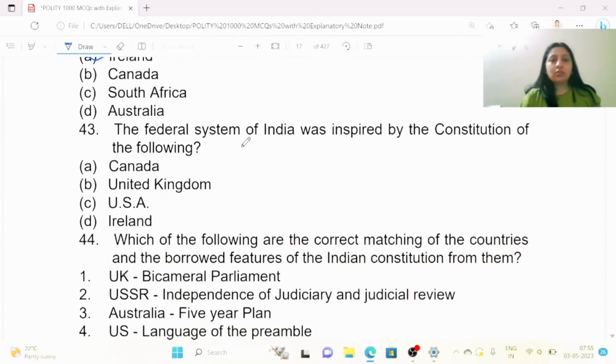The federal system of India was inspired by the constitution of the following. Options are Canada, United Kingdom, USA, Ireland. Federal system of India. So right answer is Canada.